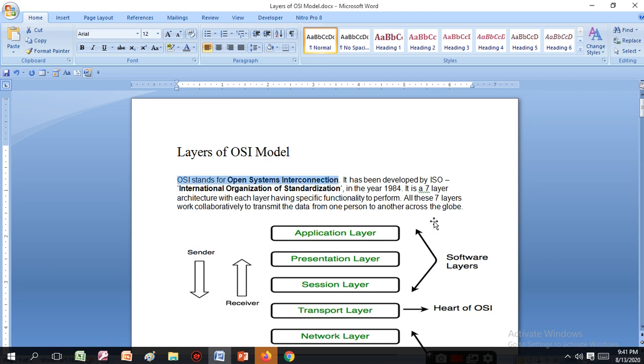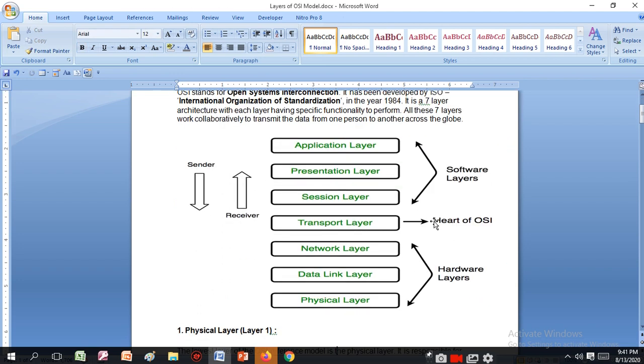So these are the 7 layers. First is the application layer, then the presentation layer, then the session layer, the transport layer, the network layer, the data link layer and the physical layer.